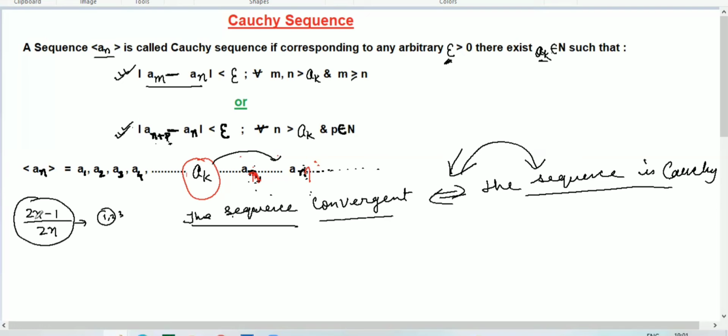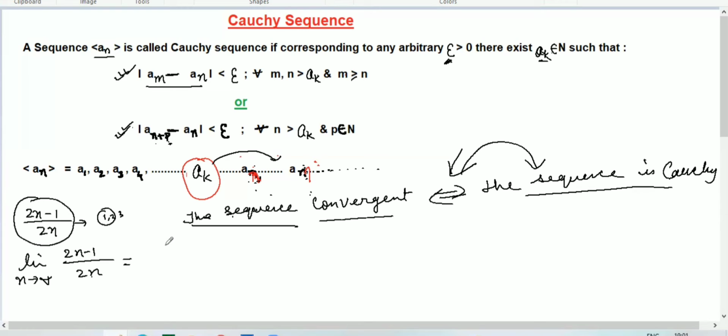So what I said: if the limit of a sequence exists, that sequence will be convergent. So let's take the limit as n tends to infinity, and the sequence is this one, the same sequence. Here there is a rule: the variable is n and n, so the power is the same in numerator and denominator.